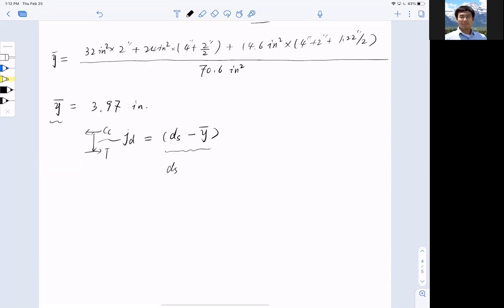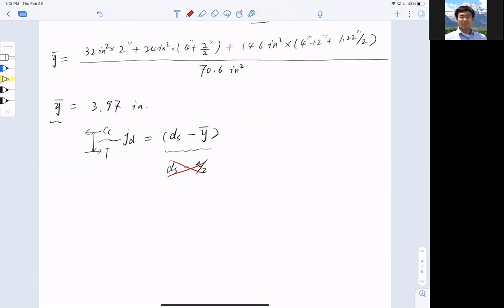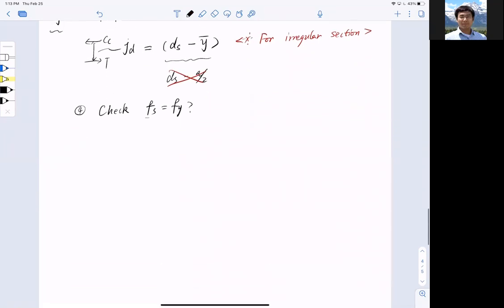Usually we use ds minus half a in the rectangular section, isn't it? But in this case, since it is an irregular section, we're not going to use this. So this is only for irregular sections. Ladies and gentlemen, you will have at least one problem on this in exam number 2. Okay, all right, so keep this in mind. All right, that would be the lever arm. But once I have the lever arm, before I do anything in terms of moment, I want to check whether the steel yielded or not. That is, what is the stress in the steel? Is it yield strength or not?